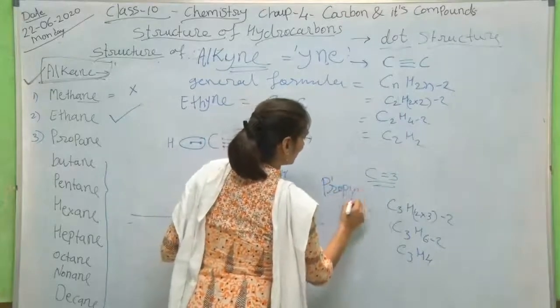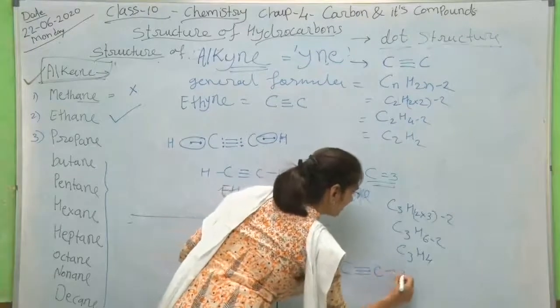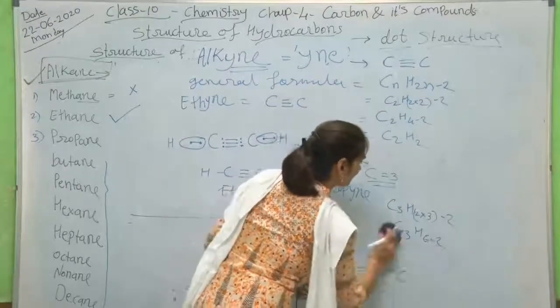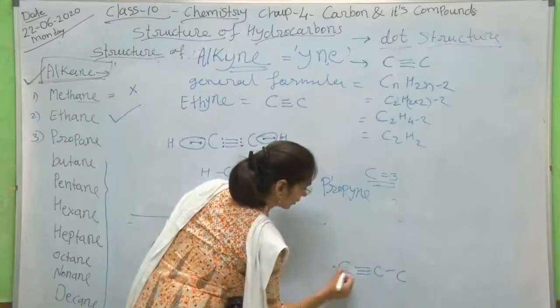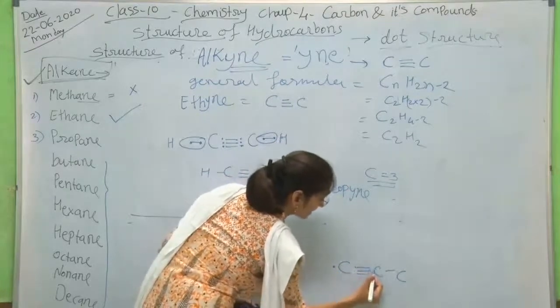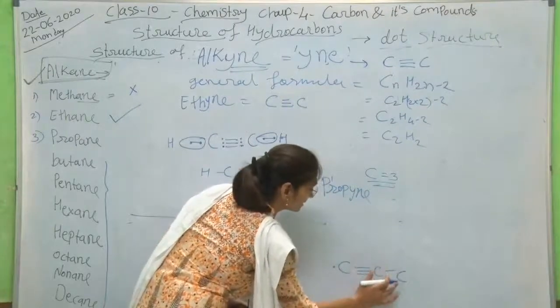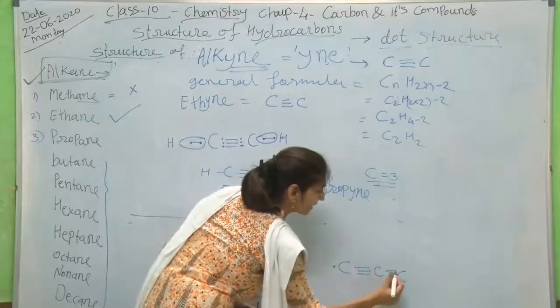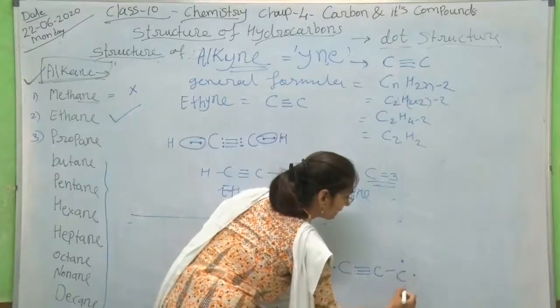So how do we arrange this? Carbon-carbon triple bond. Propyne means 3 carbon atoms. So 3 electrons are engaged in the triple bond, and 1 electron is remaining. For the middle carbon atom, 3 electrons are bonded to the triple bond and 1 is bonded here, so all valencies are fulfilled, and for this end carbon atom 3 electrons are remaining.